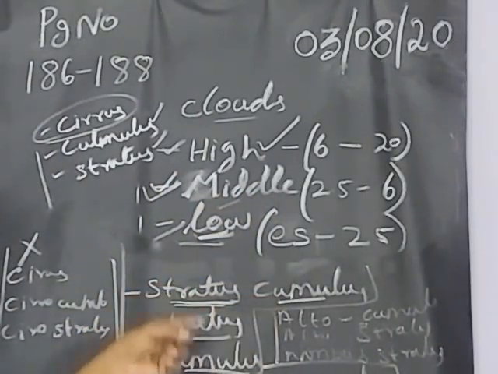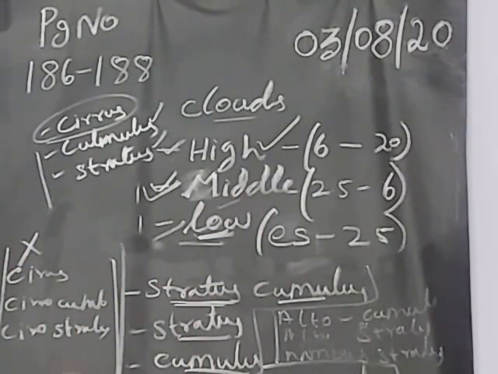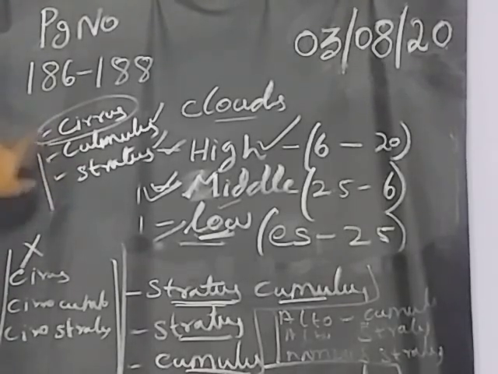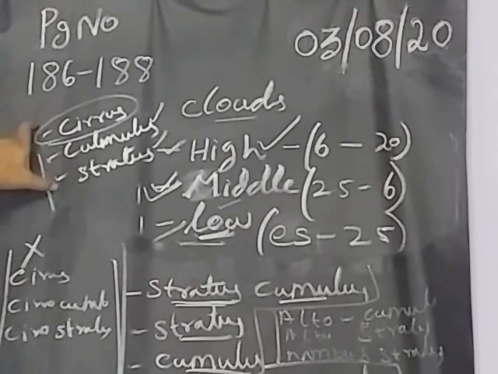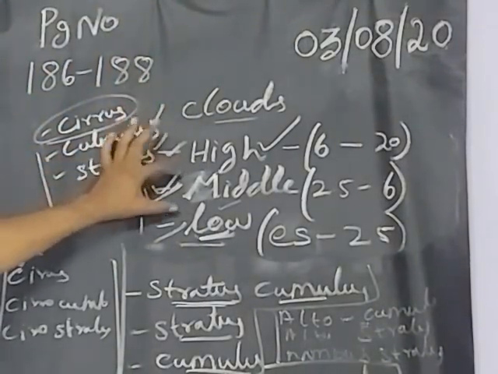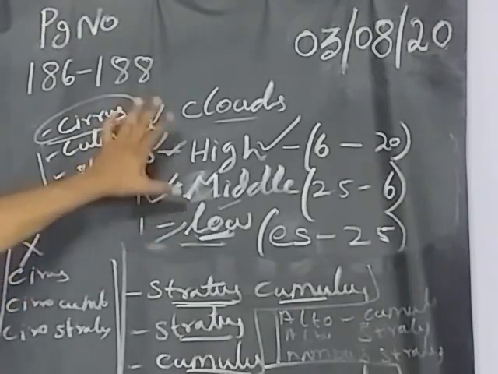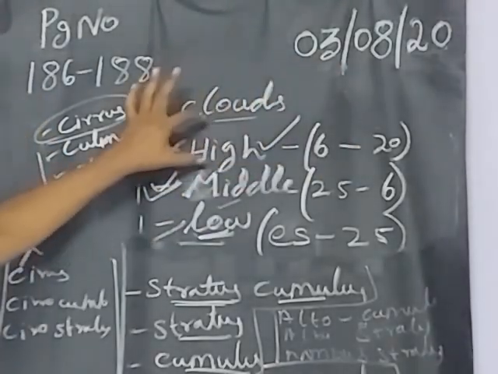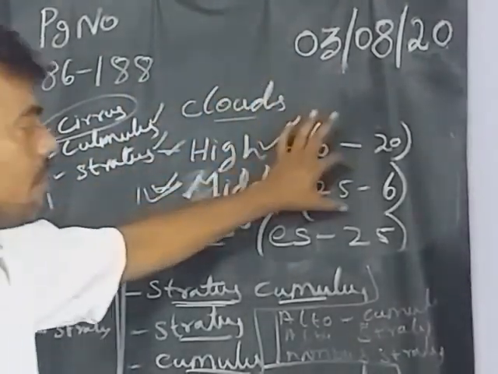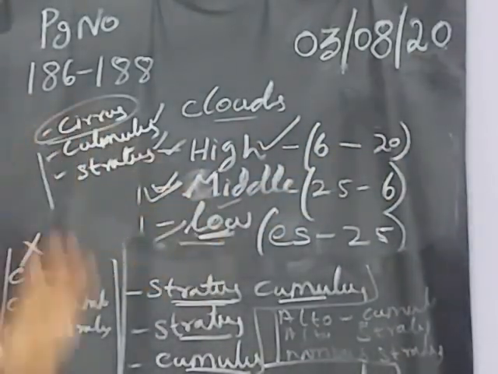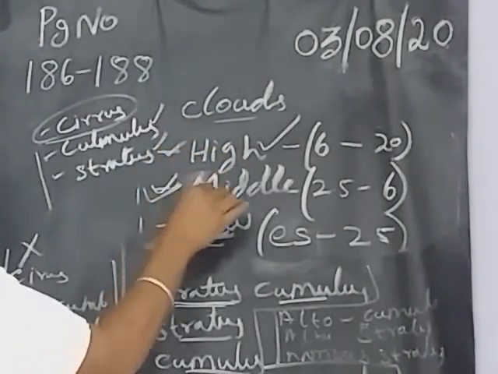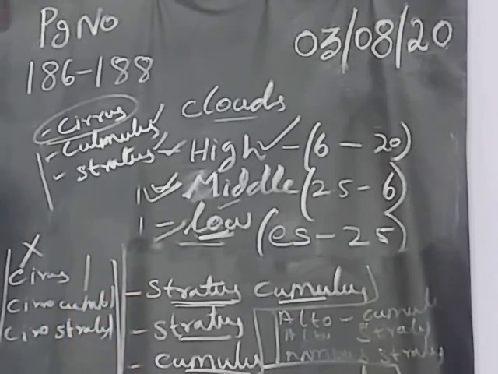These are all stratus, cumulus, nimbus, everything was shape. Cirrus, cumulus, stratus, these are all the shapes of the cloud. This shape of cloud is available in high, middle and low types of cloud. These types are categorized based on height. High clouds are 6 to 20 kilometers, middle clouds 2.5 to 6 kilometers. Low clouds form from the earth surface. So based on the forming types and the shape, it was segregated.